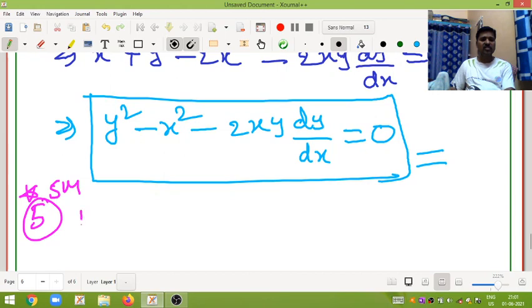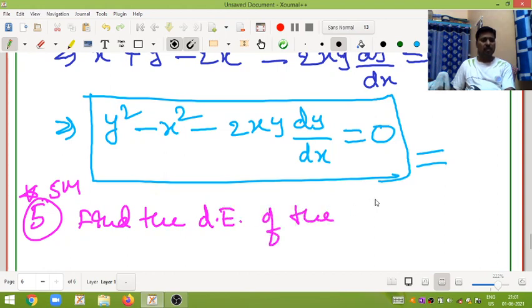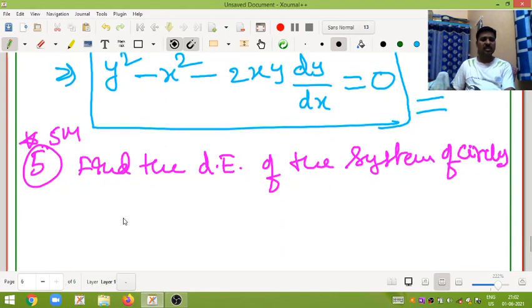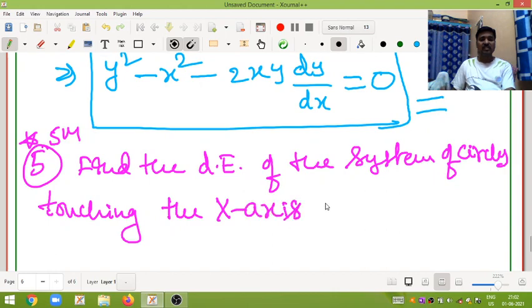Find the differential equation of the system of circles touching the x-axis at the origin.